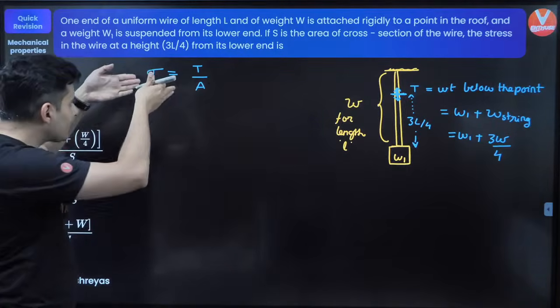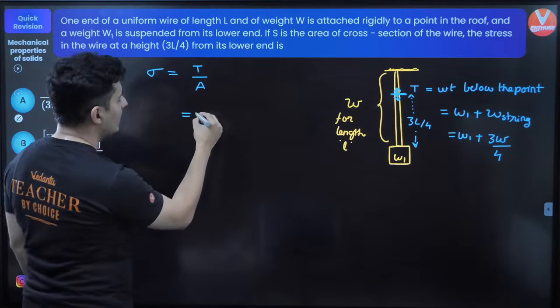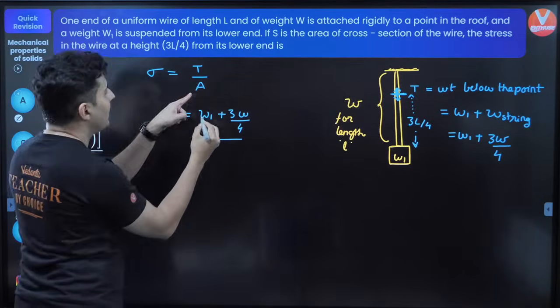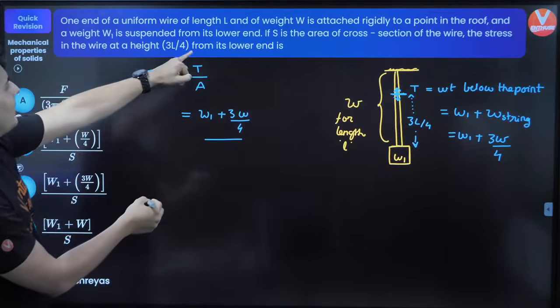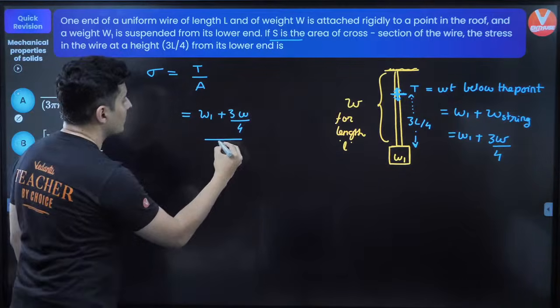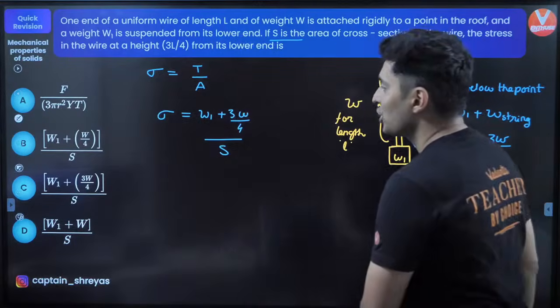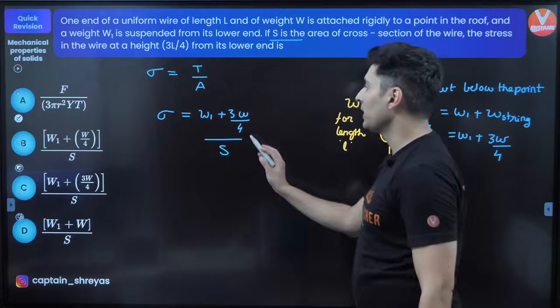So now you just need to substitute it here. It will be nothing but W1 plus 3W by 4, divided by area. Area is given to be S. If S is the area of cross section, then that is your stress. So that should be option C, guys. Option C, correct. You can see that right over here.